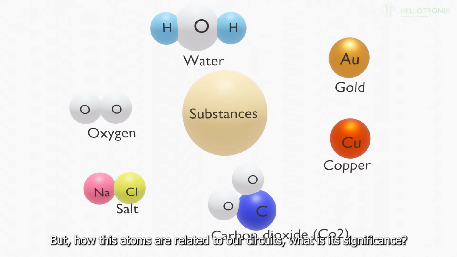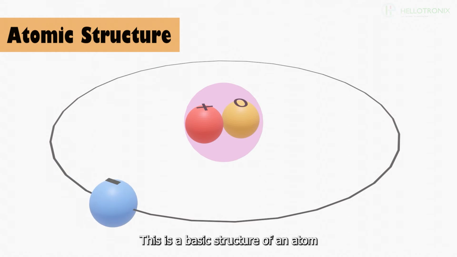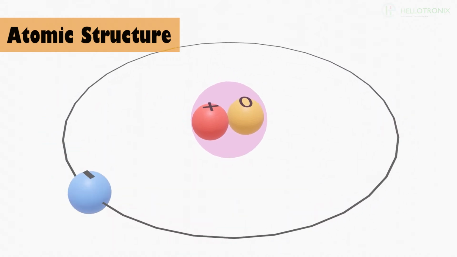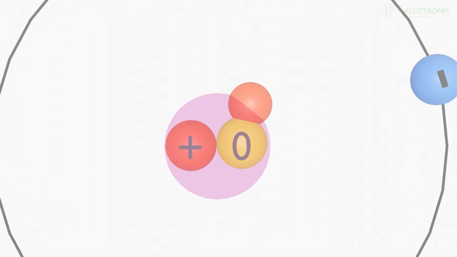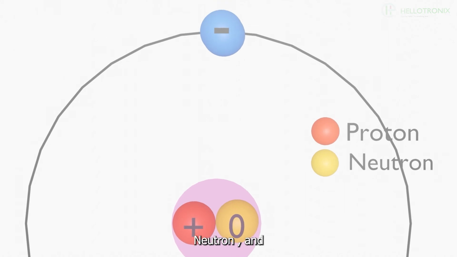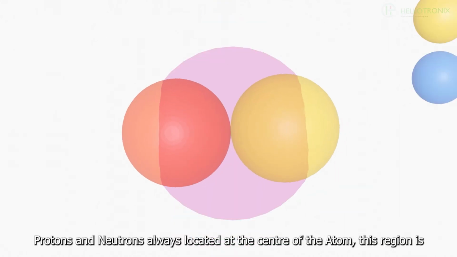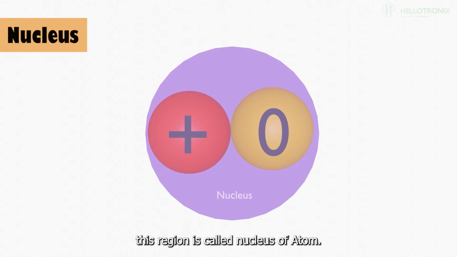But how are these atoms related to our circuits, and what is their significance? Let us see inside of an atom. This is the basic structure of an atom. Every atom is made up of 3 types of particles: proton, neutron, and electron. Protons and neutrons are always located at the center of the atom. This region is called the nucleus of the atom.